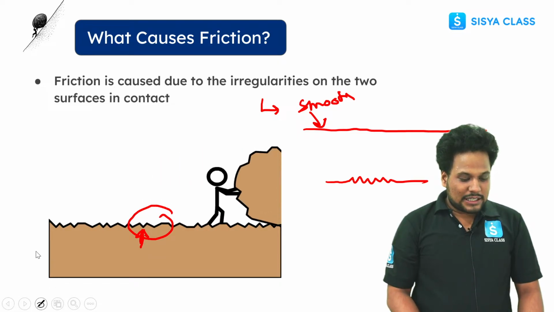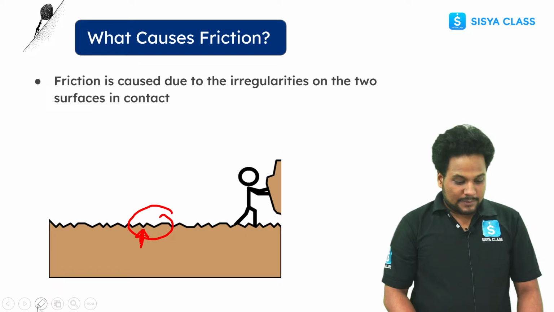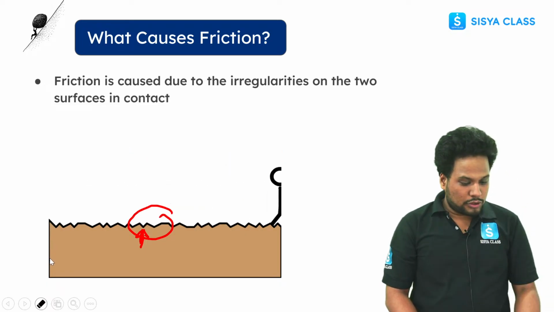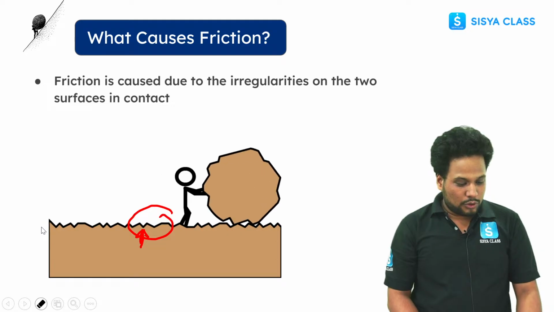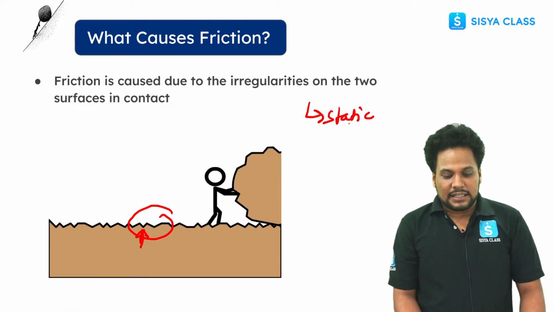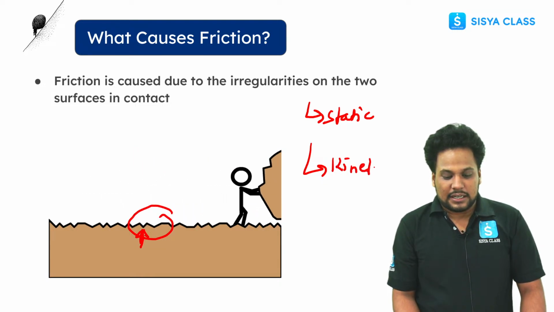So can you guys tell me what are the two types of friction? Yes, tell me. This is not in the syllabus, the two types, but I am going to tell you in very short. Okay, so one is static, and the second is kinetic.